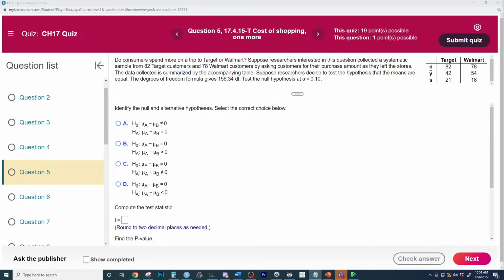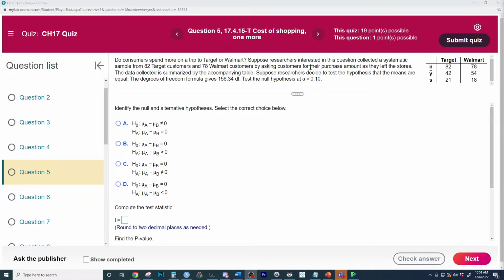Hey everybody, we're back. Let's start up the pharmaceutical question right here. And let's take a look. Or the Target and Walmart question. Here we go. With the Target and Walmart question, suppose researchers are interested in the question and collected a systematic sample of 82 Target stores and 78 Walmart stores.